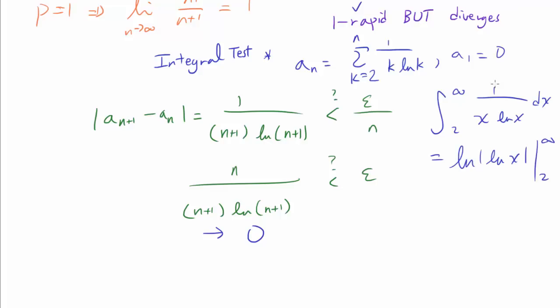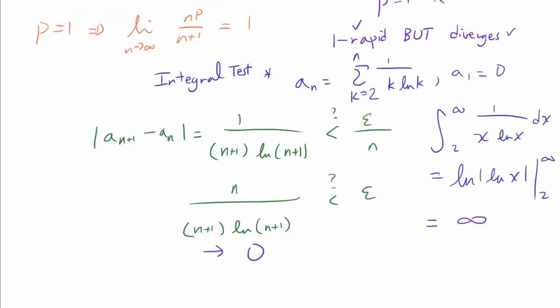And if you remember, if the corresponding function 1 over x times the natural log of x is positive, continuous, and decreasing, then the integral and the series are either both going to converge or both going to diverge. And 1 over x times the natural log of x certainly meets the criteria, so we can continue on, and this thing is obviously infinite. So we know a sub n diverges.